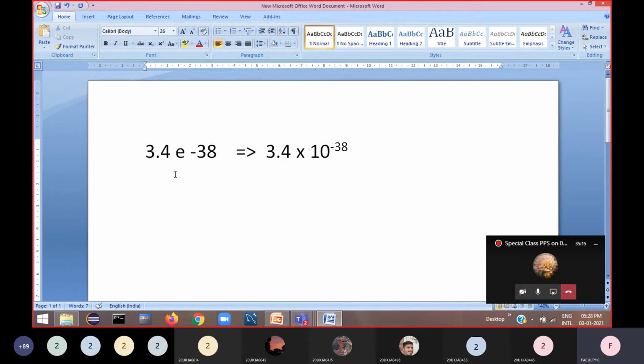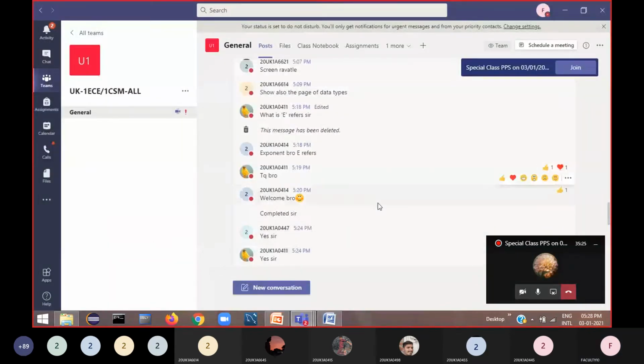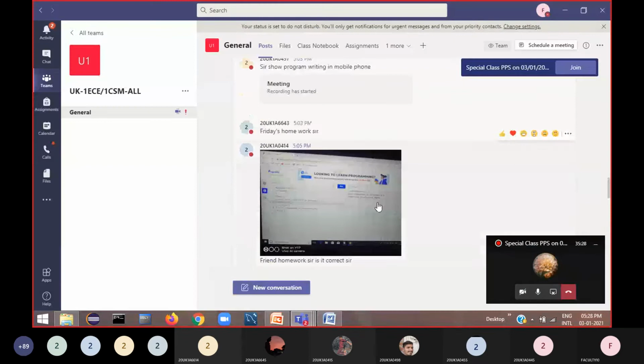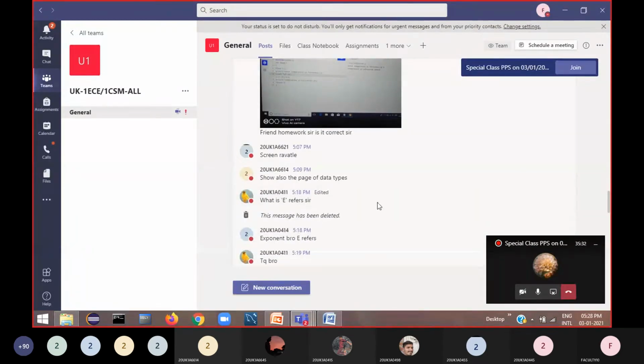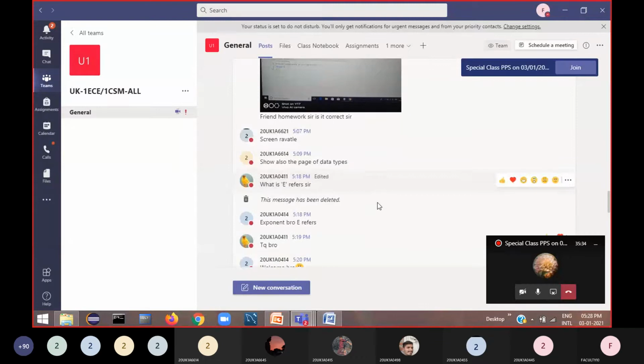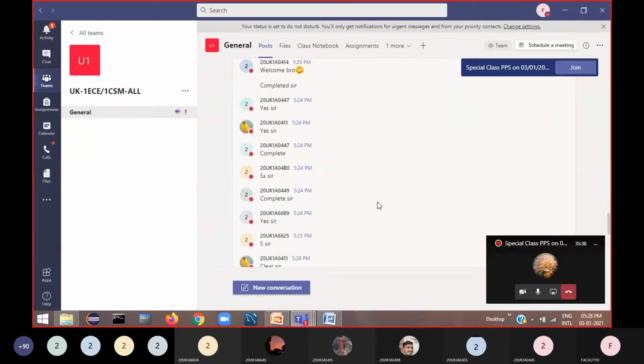The compiler knows the meaning of this one. Clear? Okay, right.